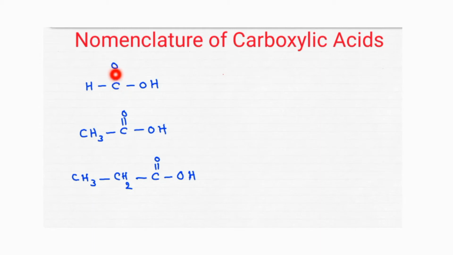Now, how to name this compound? Whenever a C double bond O OH group is present in the carbon compound, we should identify that functional group as carboxylic acid. And remember that the carboxylic acid carbon should be given more priority. That is the number 1. Earlier it was methane, a one carbon hydrocarbon. Now it has turned into a carboxylic acid. So we write methane, rub out that E and attach oic acid: methanoic acid. That is the name of this compound.